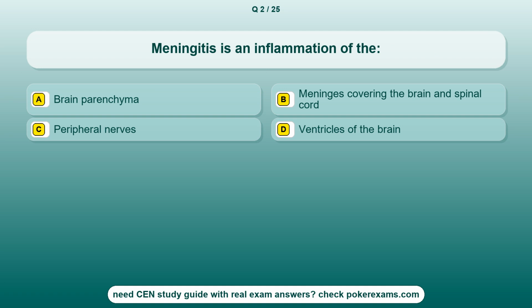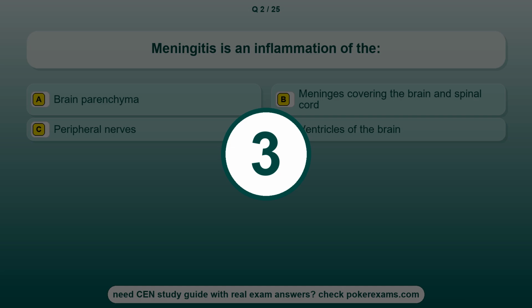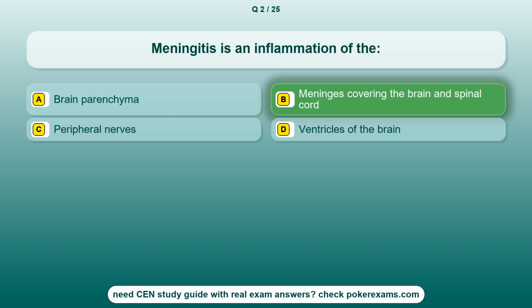Question 2. Meningitis is an inflammation of the Option A. Brain parenchyma. Option B. Meninges covering the brain and spinal cord. Option C. Peripheral nerves. Option D. The ventricles of the brain. The correct answer is option B. Meninges covering the brain and spinal cord.